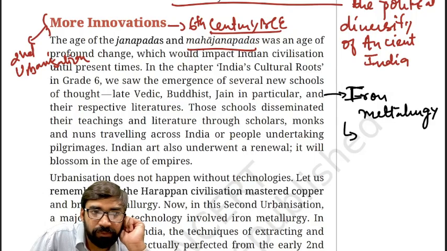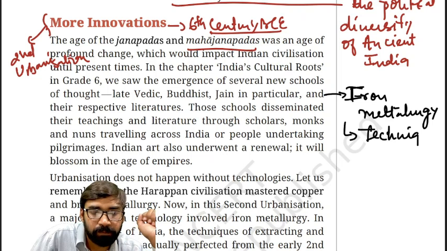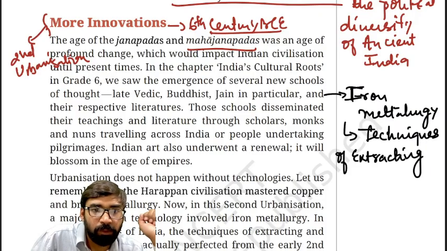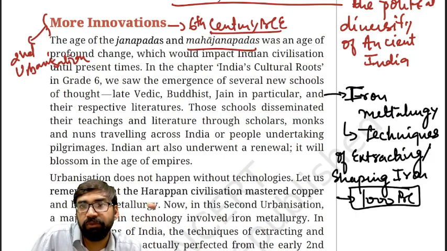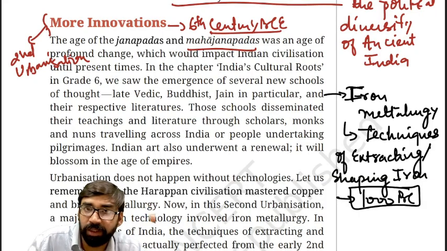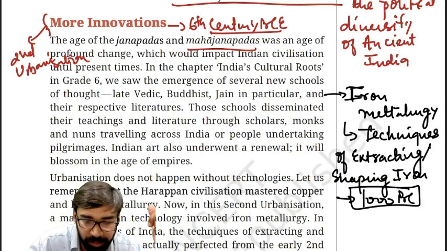So in this, various techniques of extracting or shaping iron, clear, these were created from 1000 BC. Clear? Why 1000 BC? Because in 1000 BC there was discovery of iron. Clear? So along with the discovery of iron, metallurgy will also come into the picture.